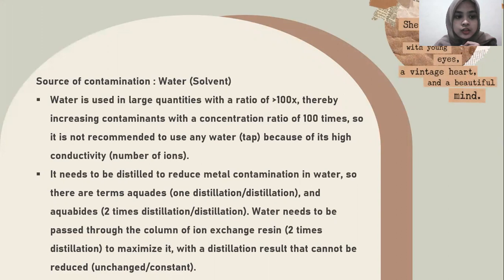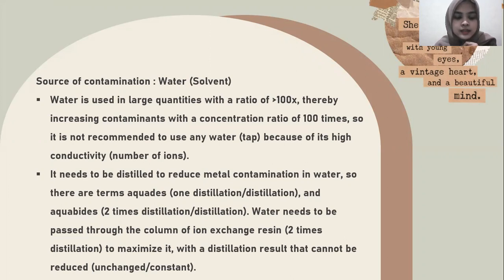Then source of contamination is water or solvent. Water is used in large quantities, so contaminants can increase with a concentration ratio of 100 times. So it is not recommended to use tap water because of its high conductivity, or number of ions. It needs to be distilled to reduce metal contamination in water.